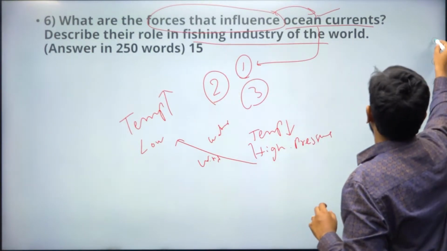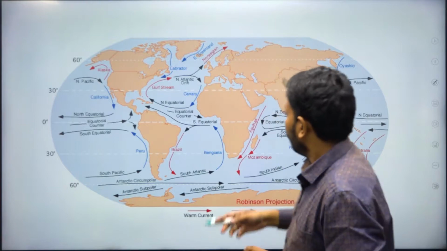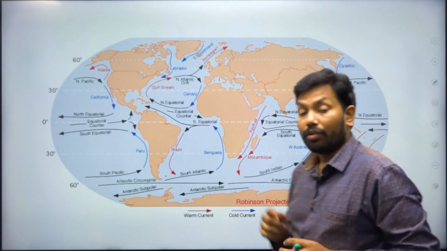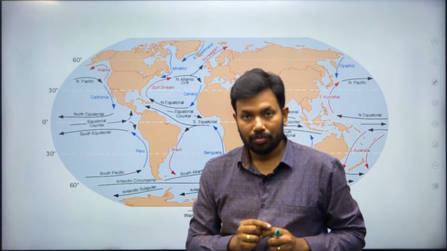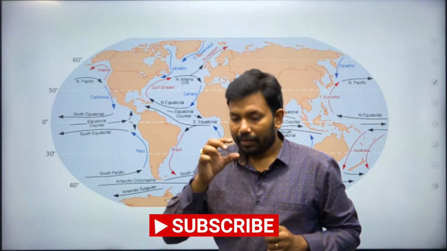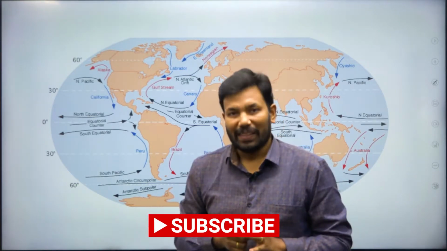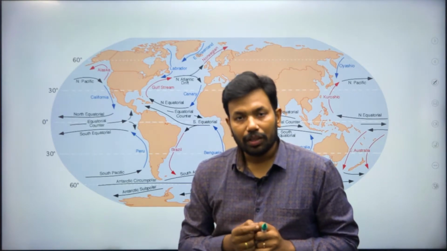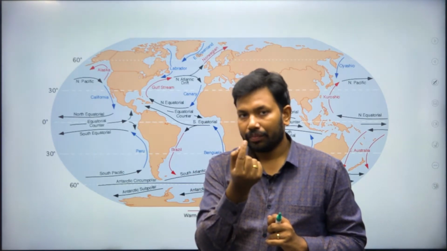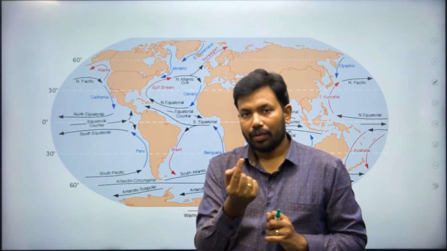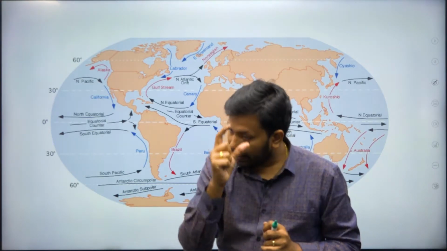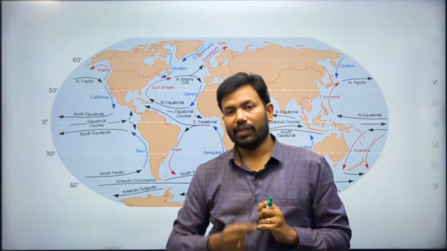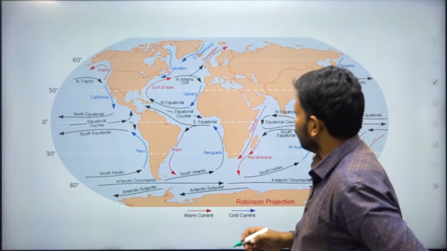Now we will go to the second and third. How do you have to write the remaining answer? You can mention any one particular part. You don't need to draw the complete diagram, but drawing the diagram is very important. Don't think you are wasting space here. You have limited space, limited time. But 1 minute extra on this diagram, at least a quarter of the page, will attract at least 1 mark. That makes a huge difference.